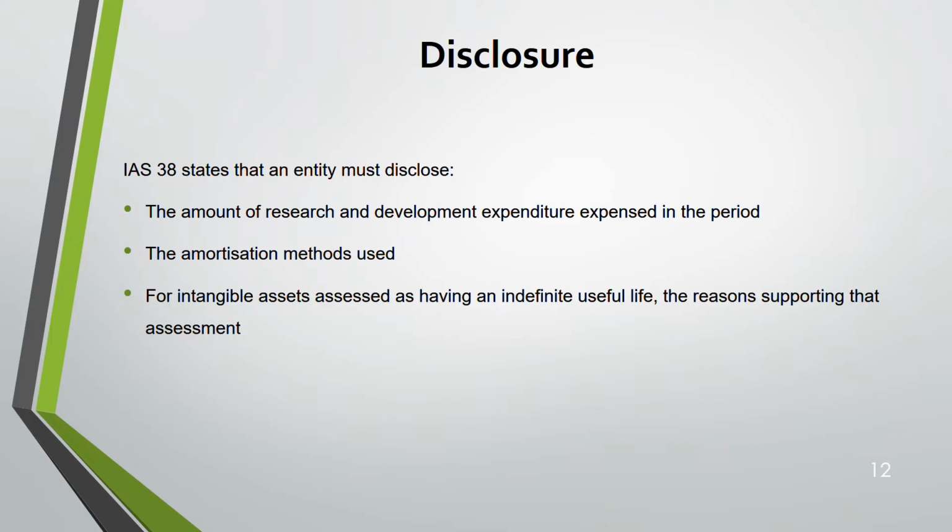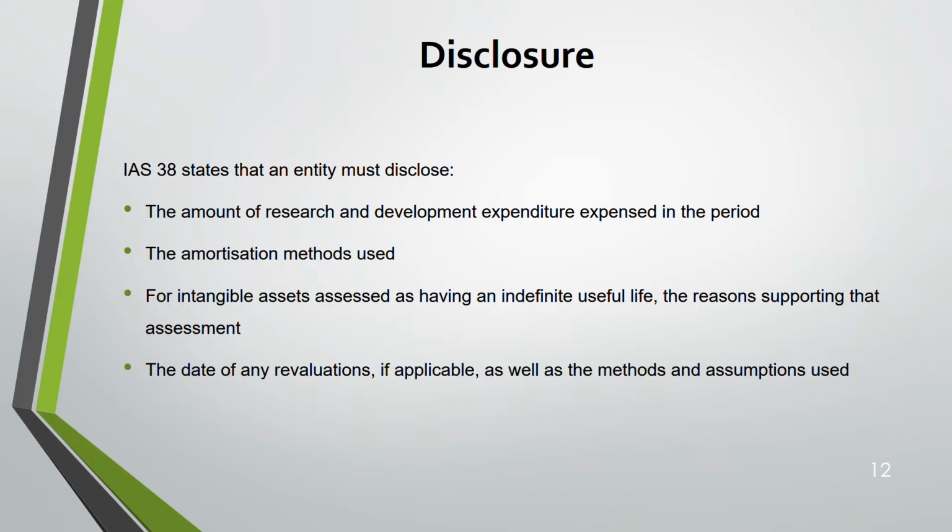When it comes to indefinite useful life, for definite is no problem because you are amortizing it. But since you are not amortizing, you are saying an asset has an indefinite useful life, you need to come up with reasons why you say so. Date of any revaluations. When the revaluations are done, what are the methods and assumptions used? Because this is a very subjective area. Because active markets are rare in intangible assets, the standard has become more strict. They are like disclose.